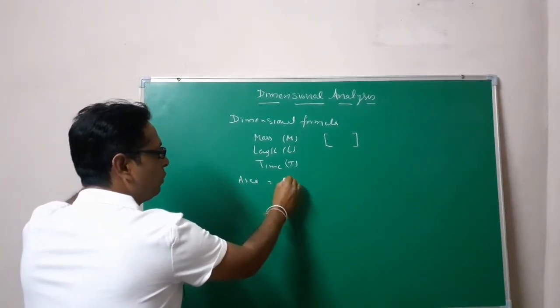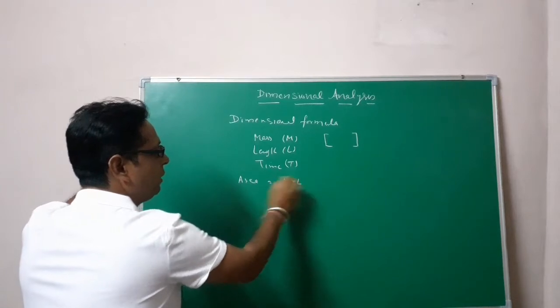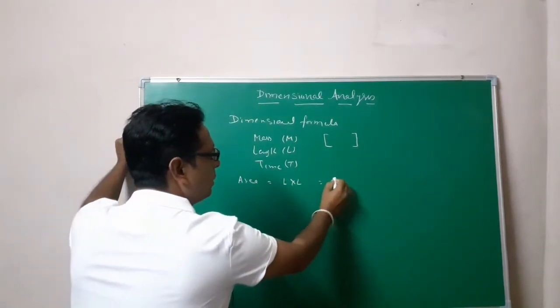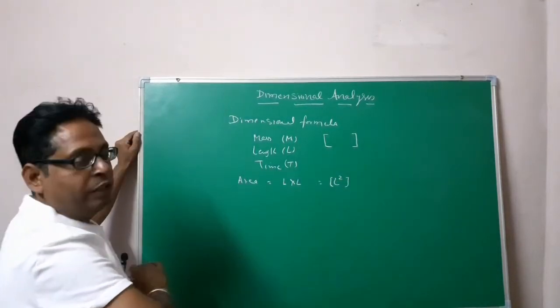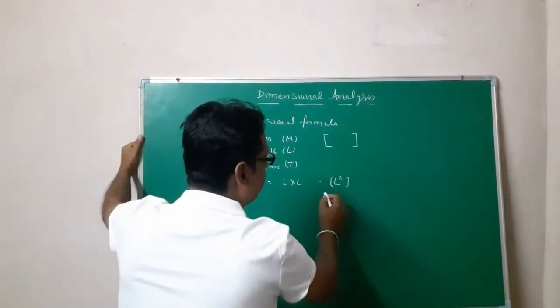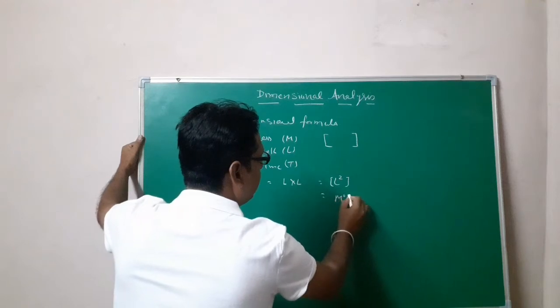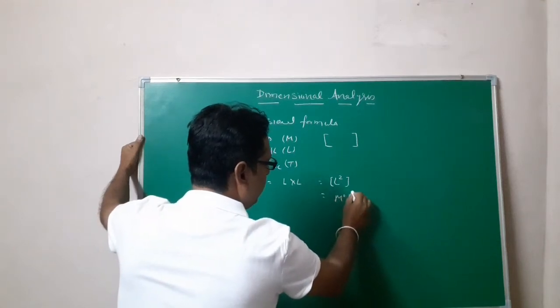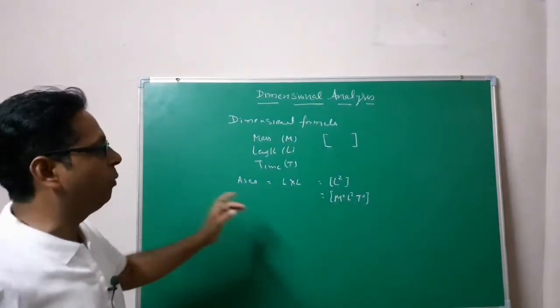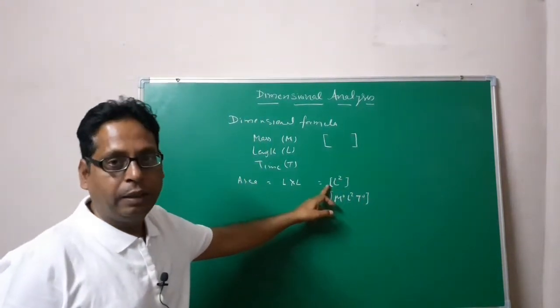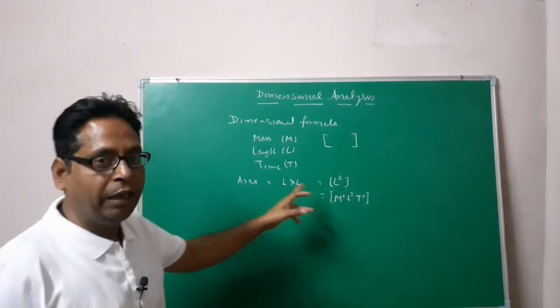As you know students, area is length into length, so its formula is L2. This is its dimension, L2. If you write it in the form M0 L2 T0, this is your dimensional formula, and the dimension of area is L2.